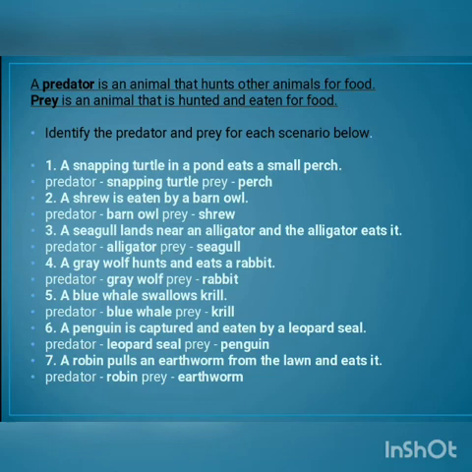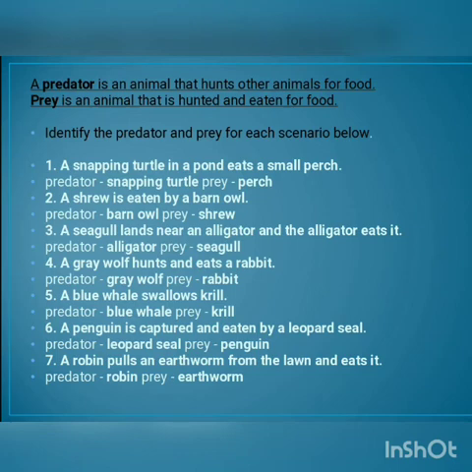So who's the predator over here? Who is eating? Turtle, snapping turtle. And turtle is eating what? A perch. So perch is prey over here because turtle is eating and perch is being eaten by the turtle.